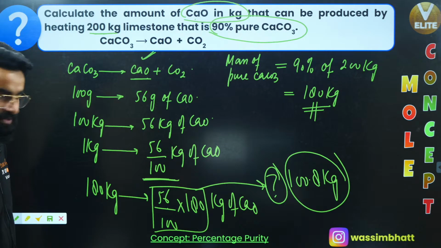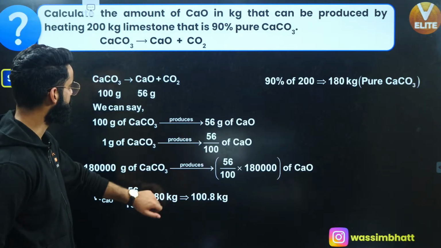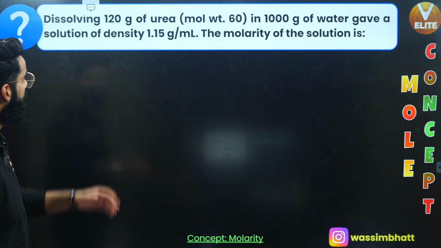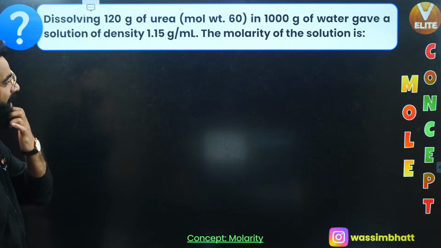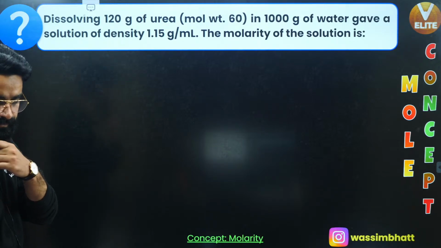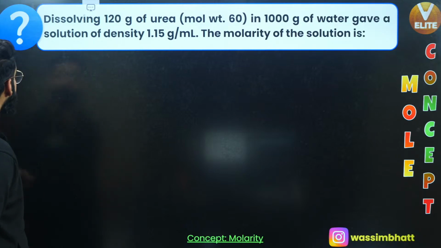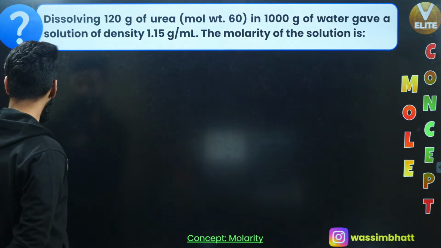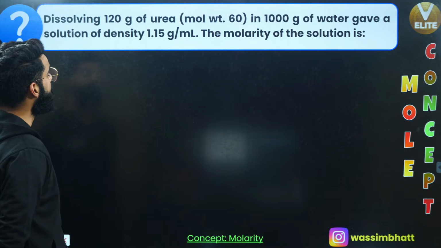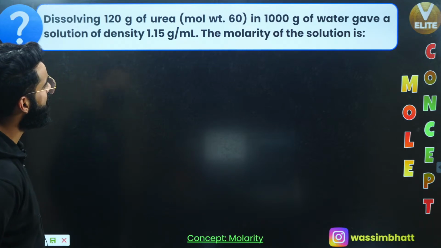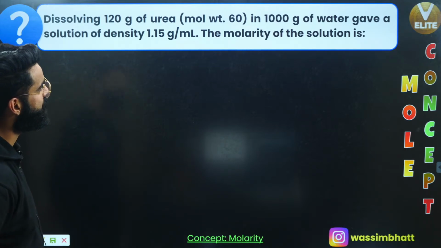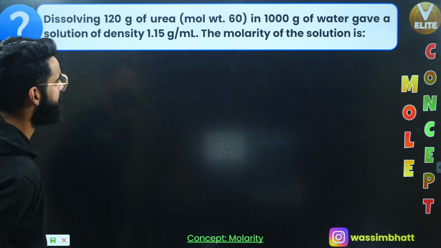Okay. So let's move on to one more question then, yeah? The question from molarity, concentration terms. See guys, understand. Dissolving 120 grams of urea, whose molecular weight is 60 grams per mole, in 1000 grams of water, gave a solution of density 1.15 grams per ml. The molarity of the solution will be.